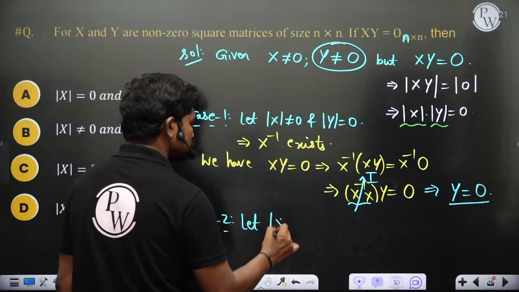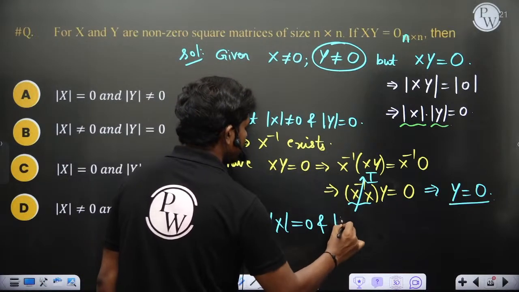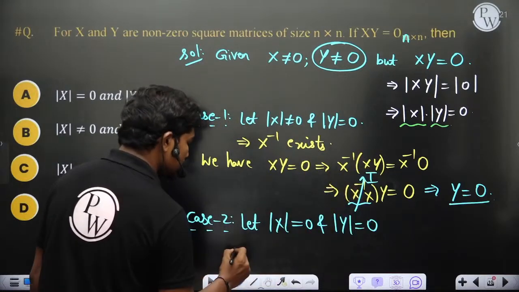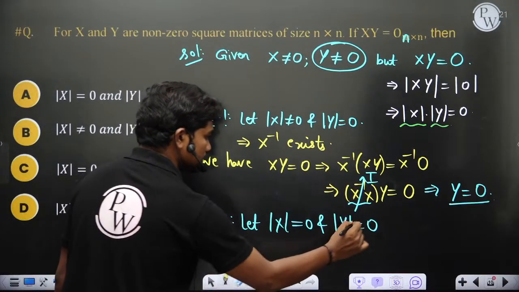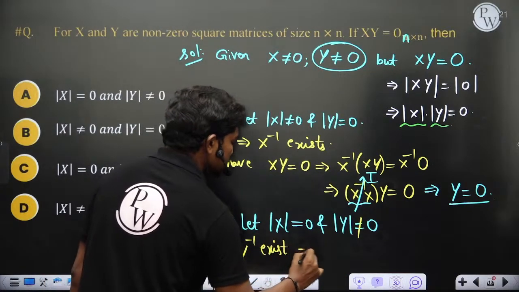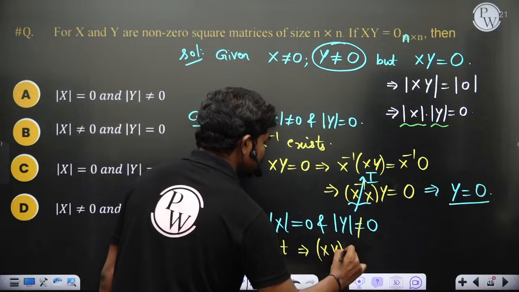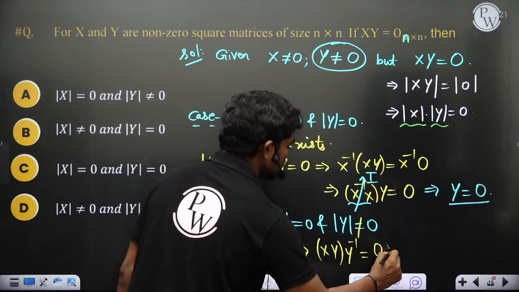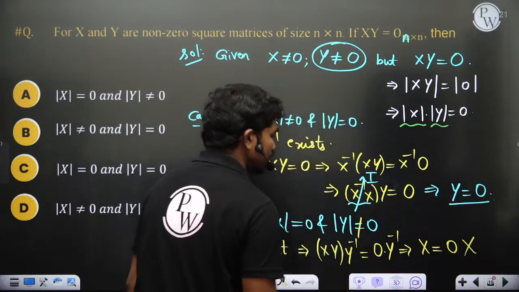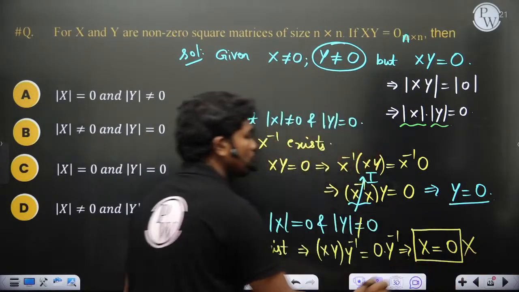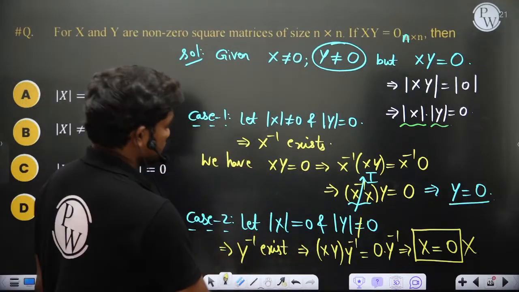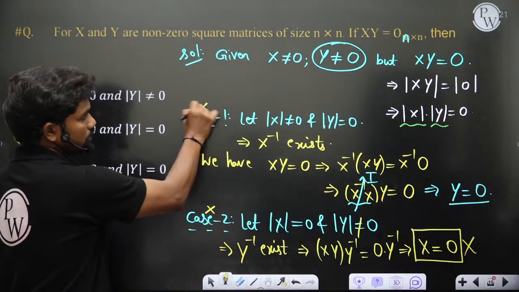let det x equal to 0 and det y not equal to 0. If you do a similar job, you will end up with x equal to 0. Let's see, this implies y inverse exists. This implies xy times y inverse is equal to 0 times y inverse. This implies x is equal to 0, which is also wrong, again a contradiction. X is equal to 0 is what you got, but clearly we know X is not equal to 0. So this possibility should also get eliminated.